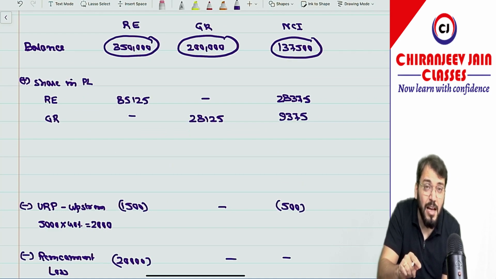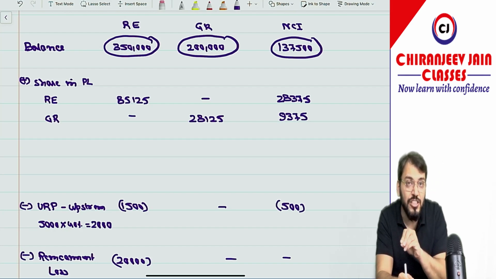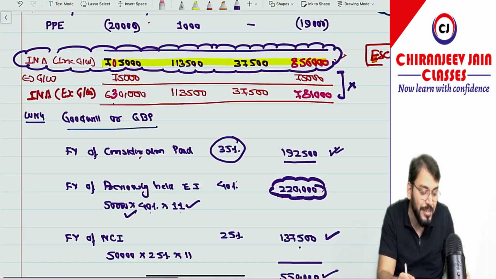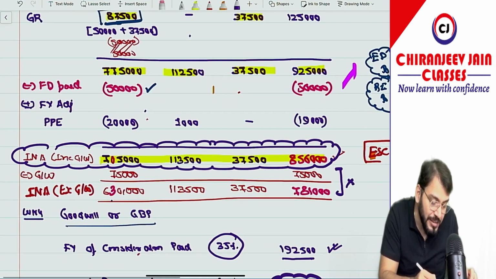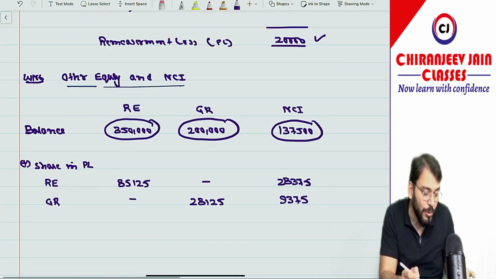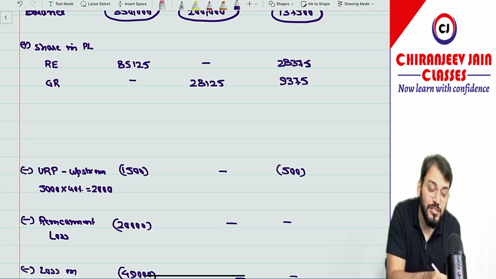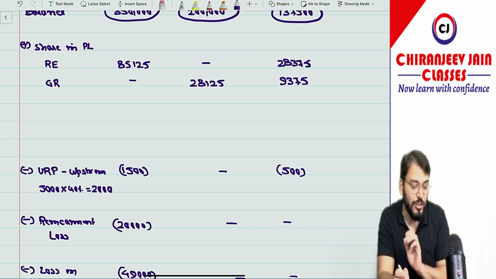Now we'll do share in PL. We'll allocate the share in profit or loss to parent company and NCI. So we have retained earning. How much retained earning do we have? Retained earning is 1,13,500, and general reserve is 37,500. Correct? Let us allocate it. So you can see retained earning has been allocated 75% and 25%, and general reserve has been allocated 75% and 25%. This much you understood?